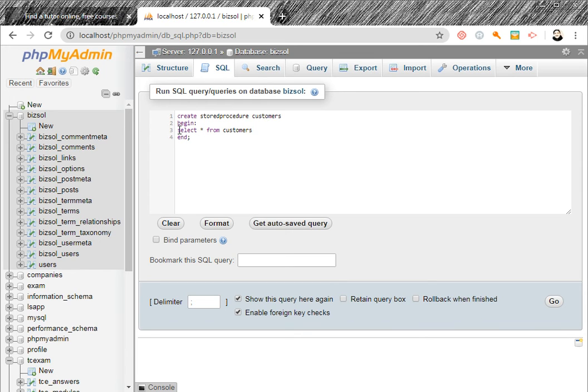If you write this inside PHP code, then it will decrease the speed, because every time the user selects customer in the menu, it checks the syntax and compiles. A stored procedure is already compiled, so processing time is small, with only one step of execution. Otherwise, every time it will check the syntax, then compile and then read.